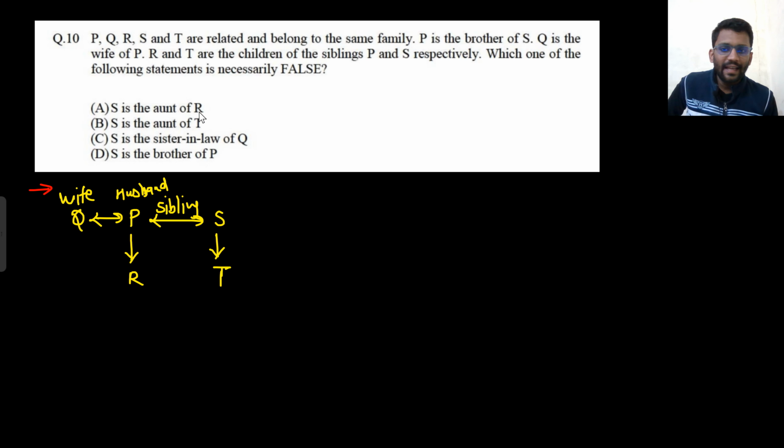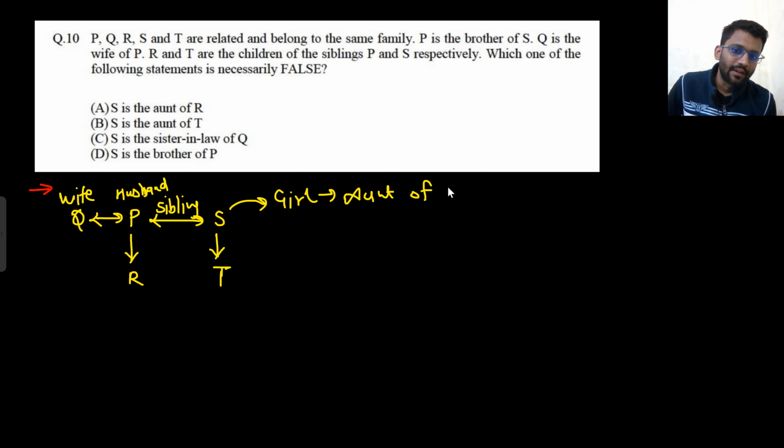So S is the aunt of R. Yeah, that is the possibility. If S is a girl, she will be aunt of R, right? What do they mean by aunt? Aunt means bua, we call in Hindi bua, because the sister of our father is our aunt. S is the aunt of T. S can be either mother or father.